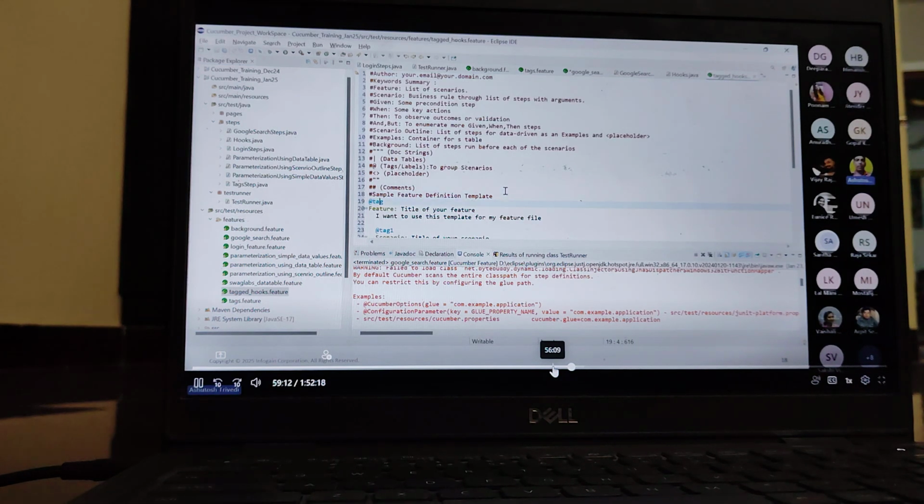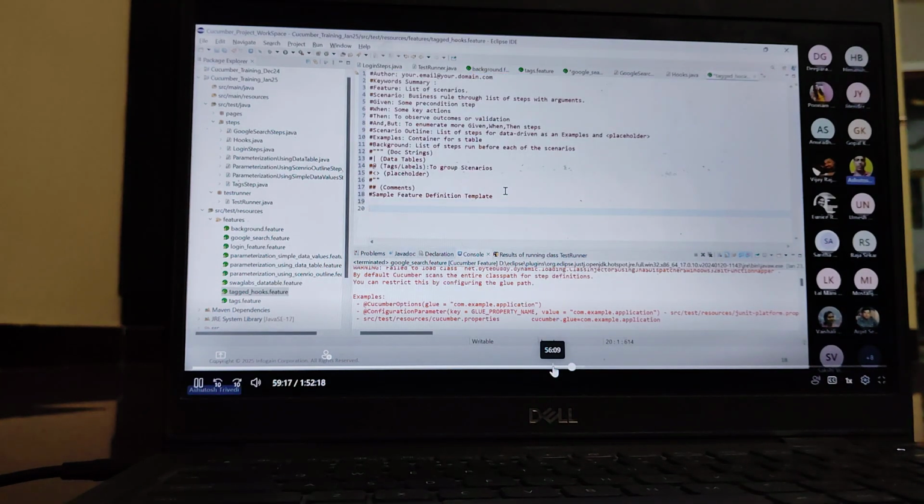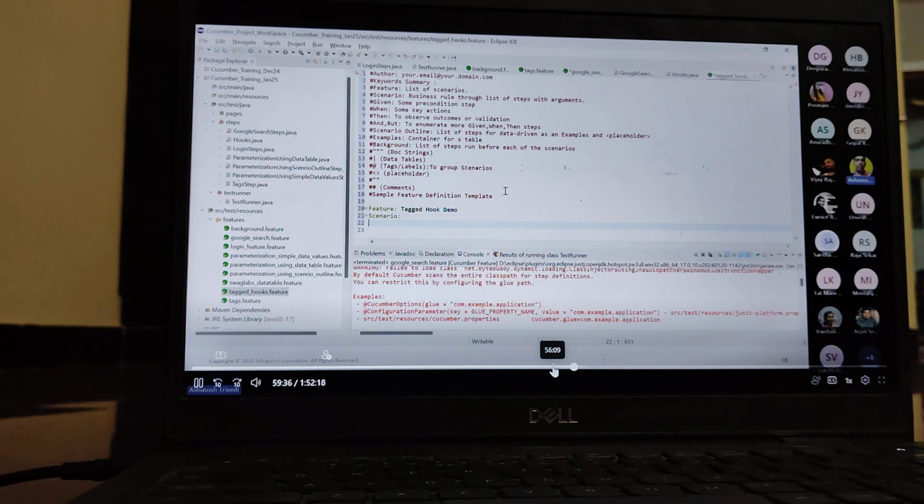Now on the tag hooks, you can check it, guys. Suppose I define a feature. I give the title for the feature, suppose tag hook demo. Yes, no? You can give any name, tag hook demo, for understanding purposes. Now we define a scenario, suppose I want to log into the portal.